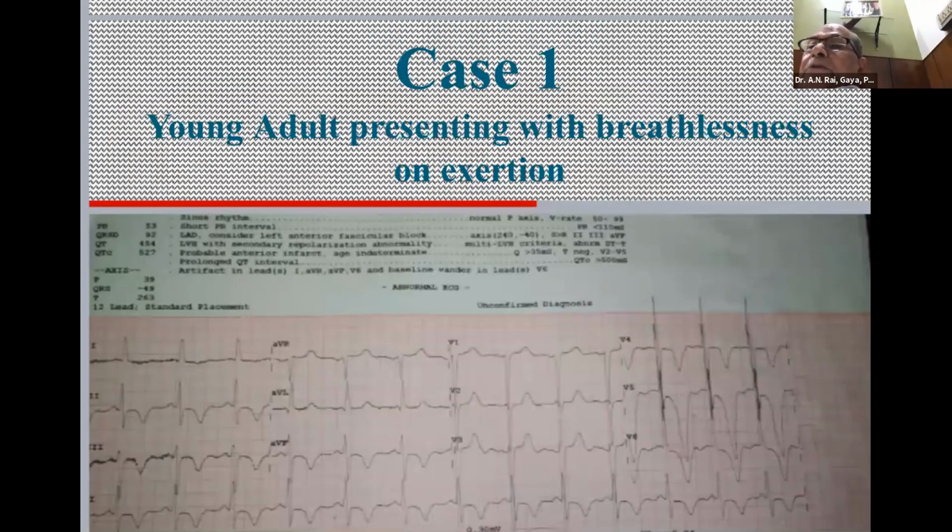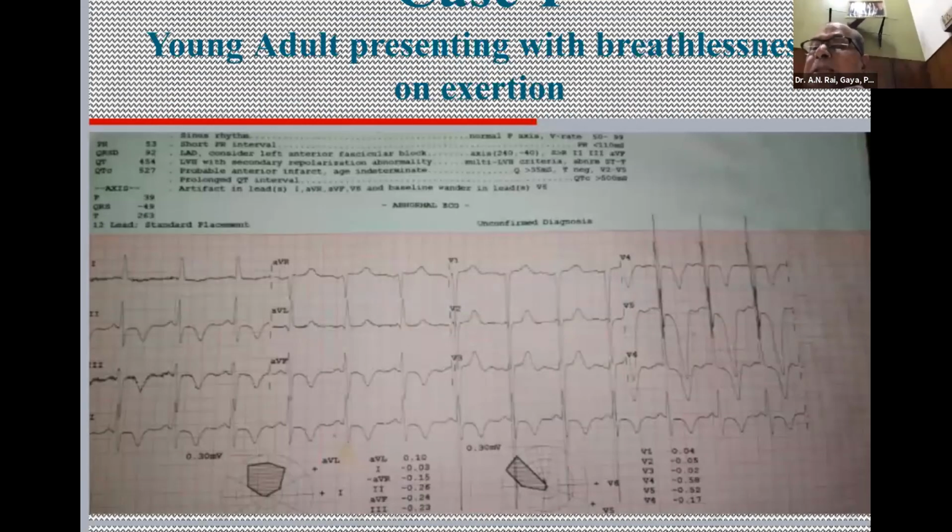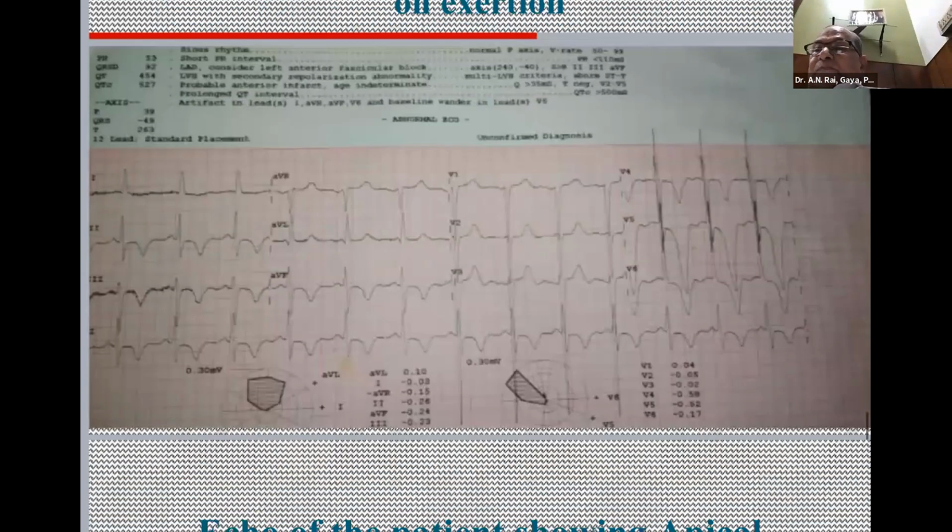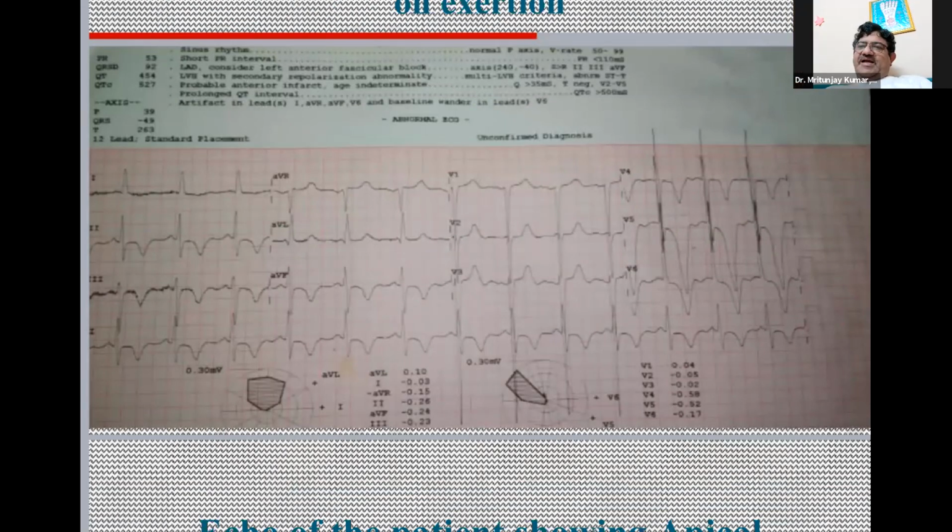A young adult presenting with breathlessness, and this is the ECG. The young adult, about 18 to 20 years, is presenting with breathlessness, and this is the ECG. I would like to know from the audience what is the most likely diagnosis. HOCM, sir. Apical HCM.